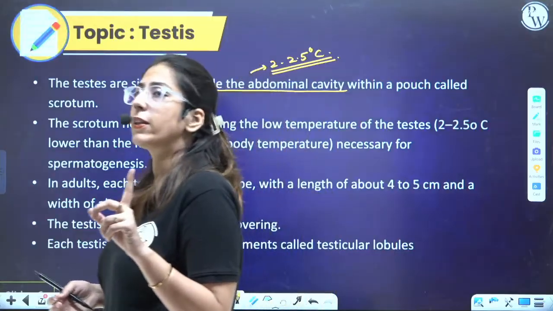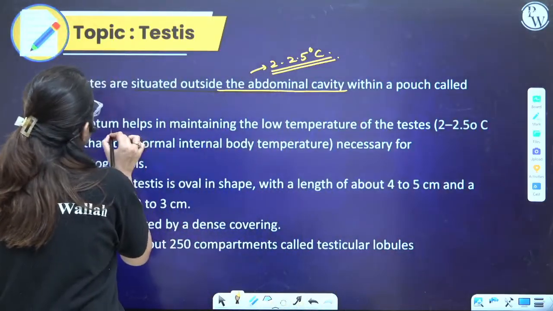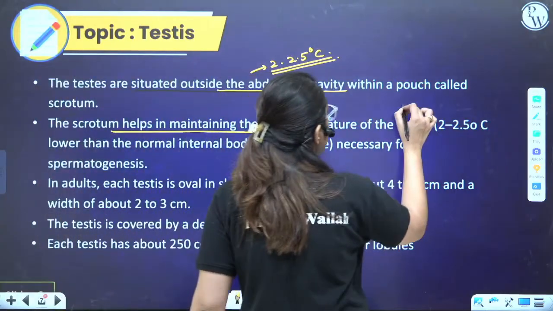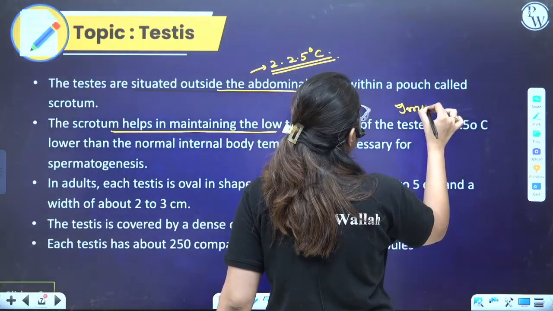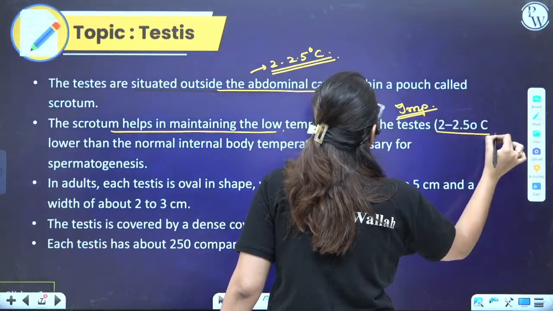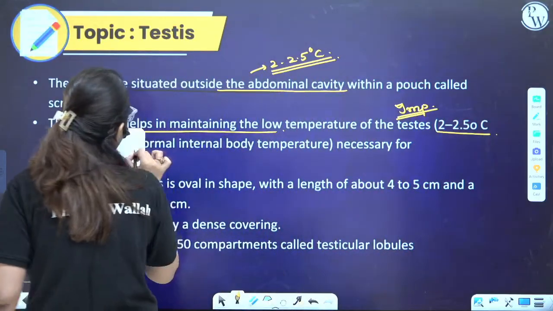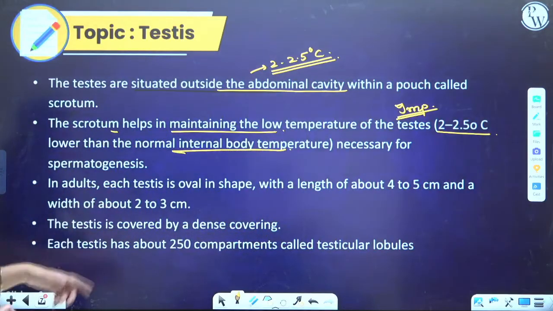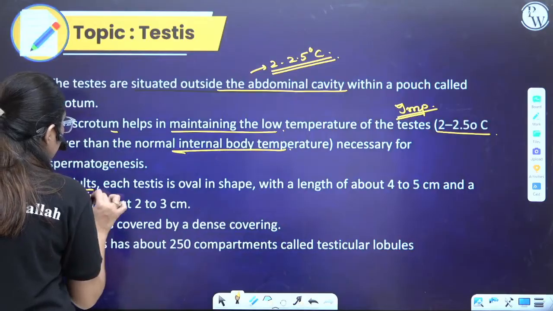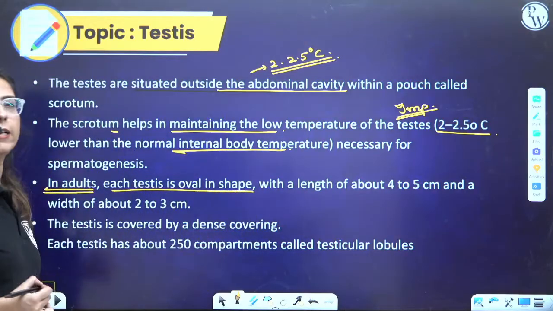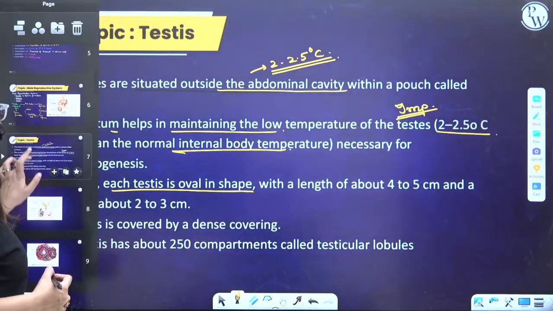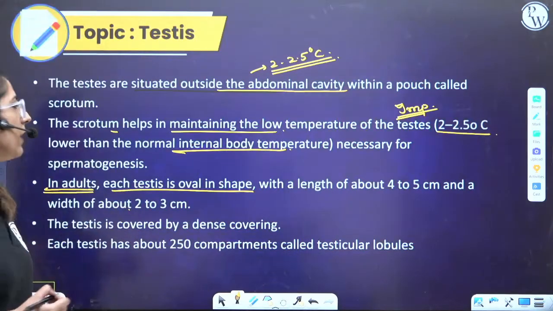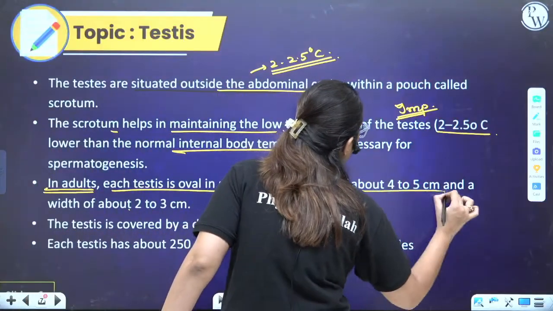Clear? So everything is temperature regulated. Now, the scrotum helps in maintaining the low temperature. Very important question, this has been asked in one of the MCQs. So get ready: 2 to 2.5 degrees Celsius lower than the internal body temperature is necessary for spermatogenesis. Moving on to the next, in adults each testis is oval in shape, right? What was the shape? It looks like an oval shape. Clear? Very important: length is 4 to 5 centimeters.